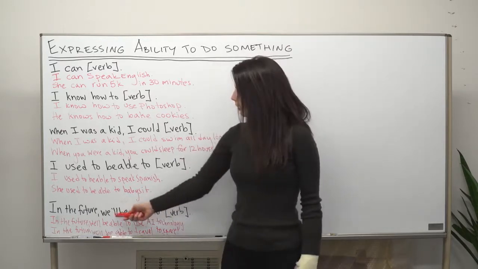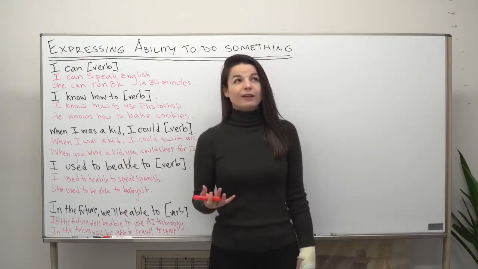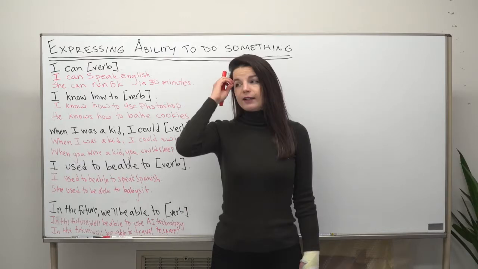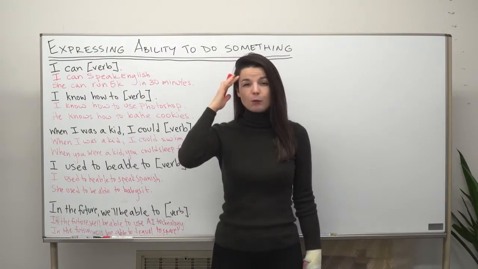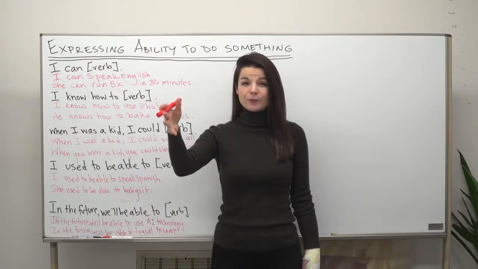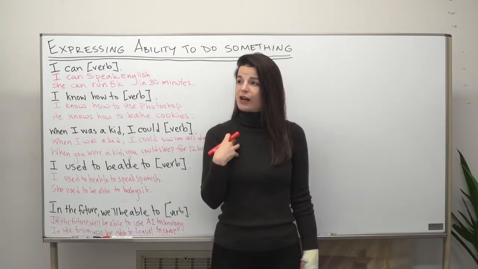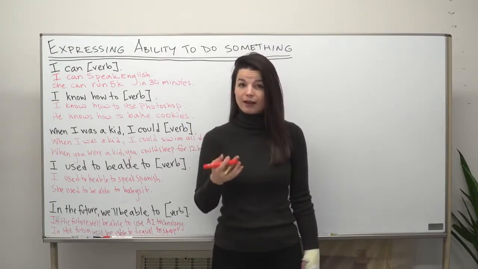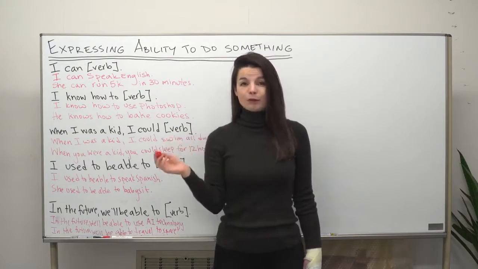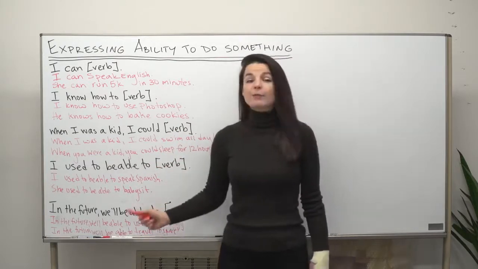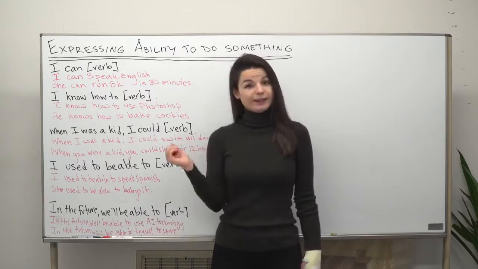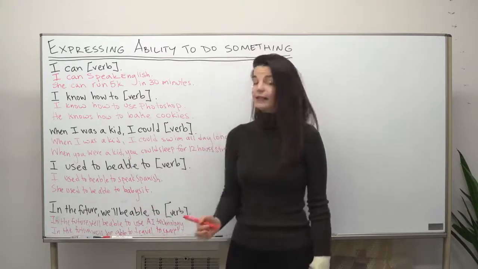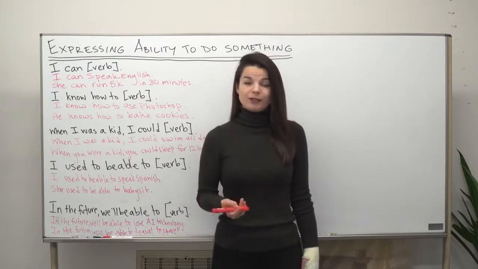So you might wonder, why am I using "will" here instead of, like, "going to," for example? We use "will" when we're making a guess about the future that we can't really see. So we can't see what's going to happen in the future. And maybe we don't have such a strong level of confidence. We don't have a super high level of confidence about our guess. In those cases, we can use "will." So these are nice to talk about capabilities, things we are able to do, or in this case, things we might be able to do in the future. So this is a sentence you can use to make a prediction, to make a guess.